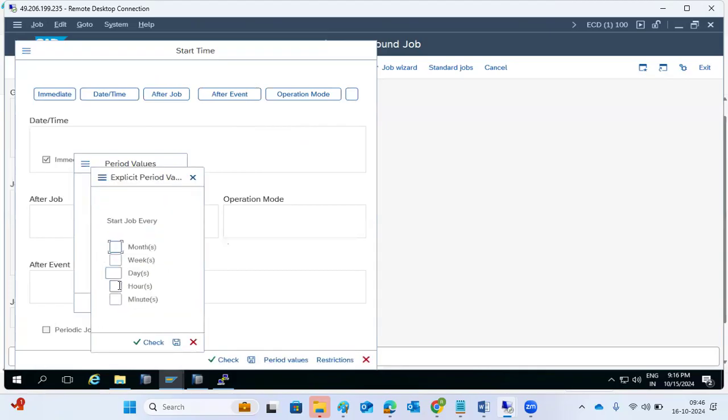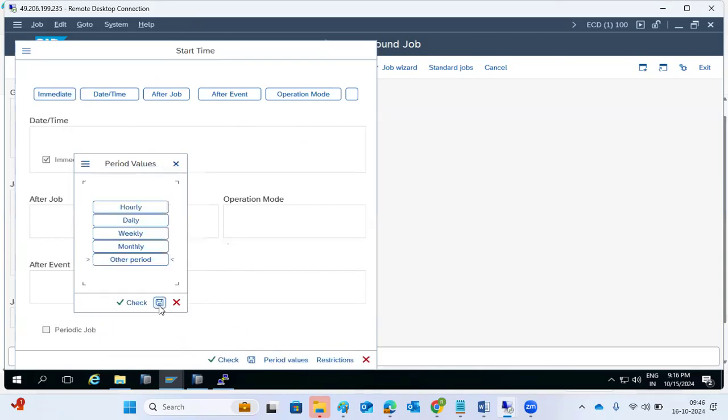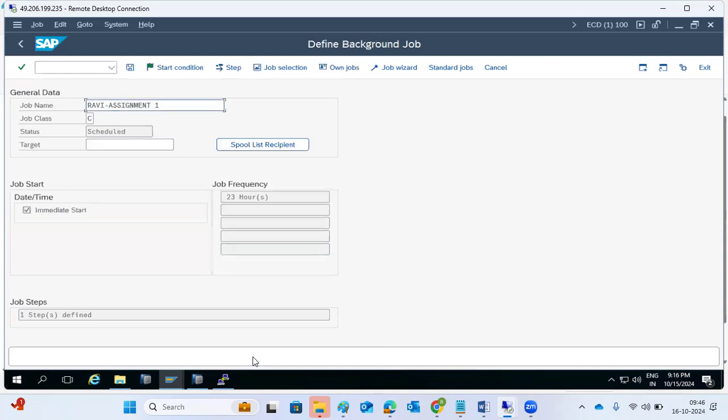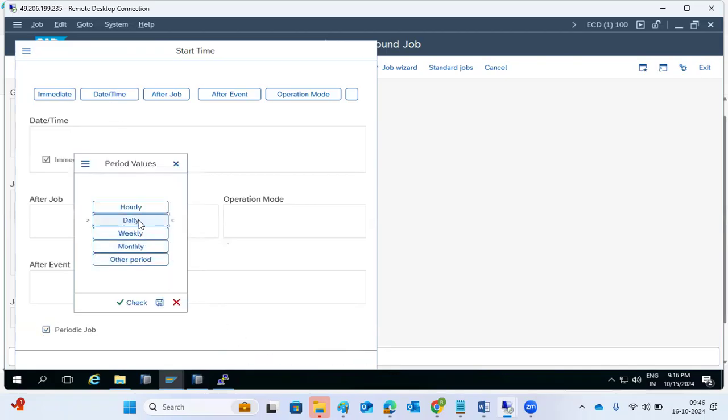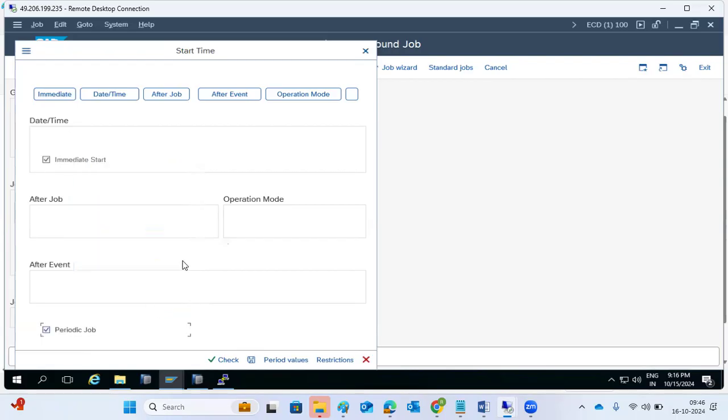So daily 23. I'm giving this one. I want to execute it daily, at 23 hour. But where is the daily? This will run only one day, so this is wrong. You need to think about what you have to select here. You need to select the daily also. So daily you want to run, but at what time?